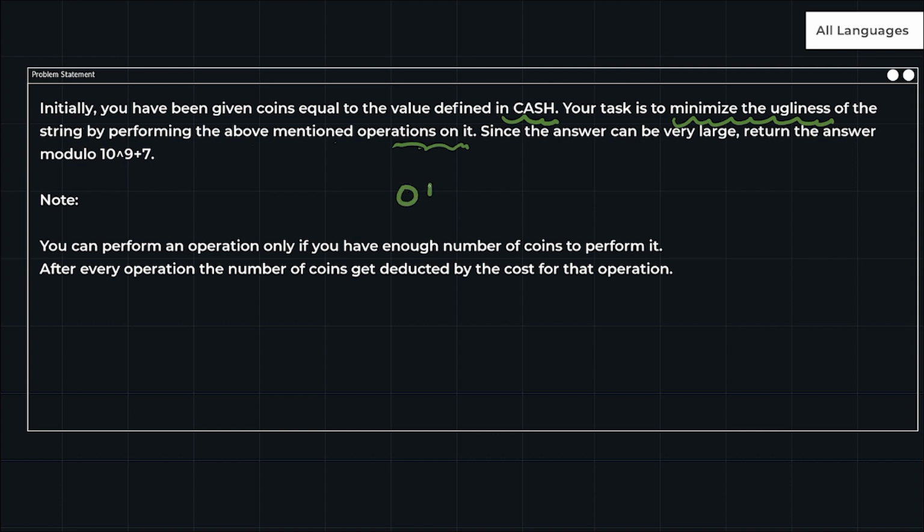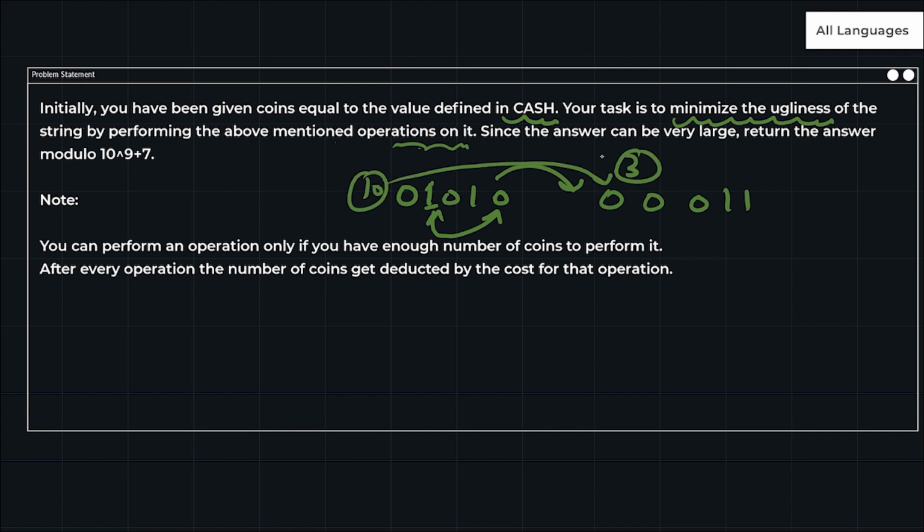Suppose 01010, which is nothing but 10. We can convert this into something like, suppose this one is swapped with this 0, so 00011. So from 10 I have made this 3, right?